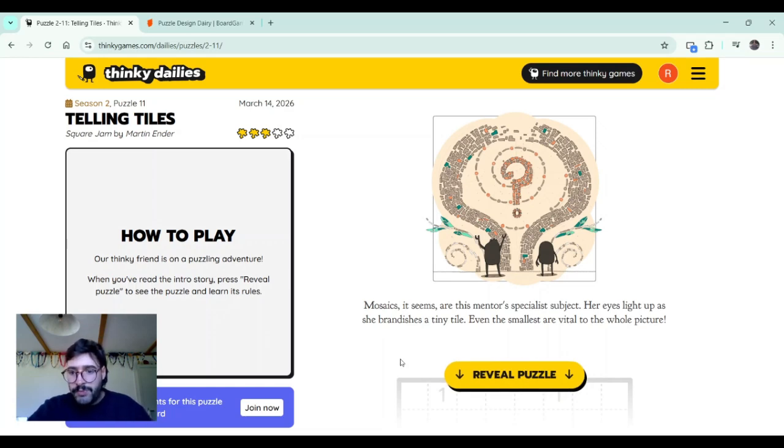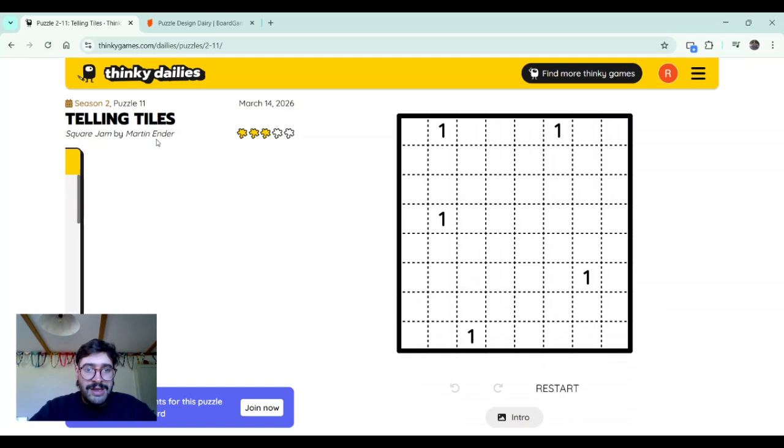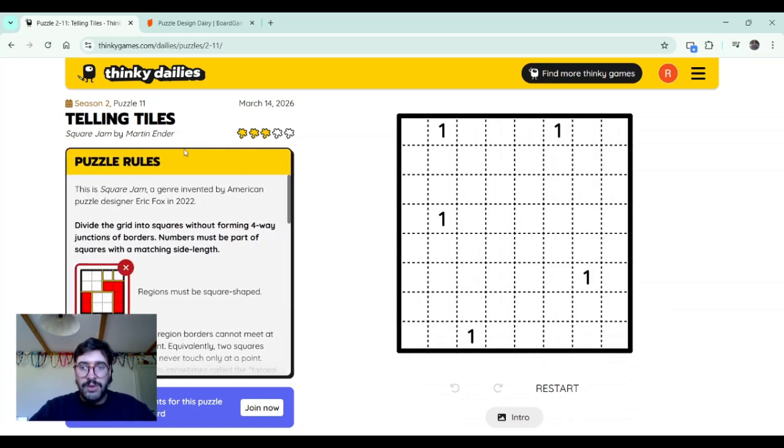Let's see. Oh, look at this beautiful image. Mosaics. It seems this mentor's specialist subject. I like that. Her eyes light up as she brandishes a tiny tile. Even the smallest are vital to the whole picture. And we're gonna do a Square Jump by Martin Ender. It's a 3 difficulty one.